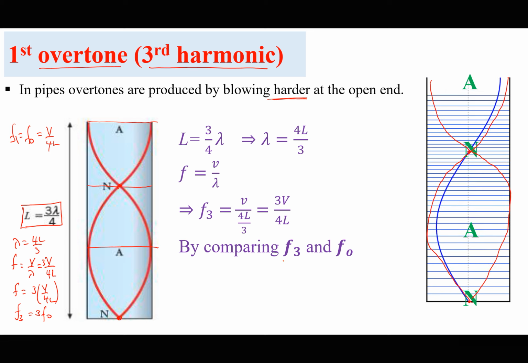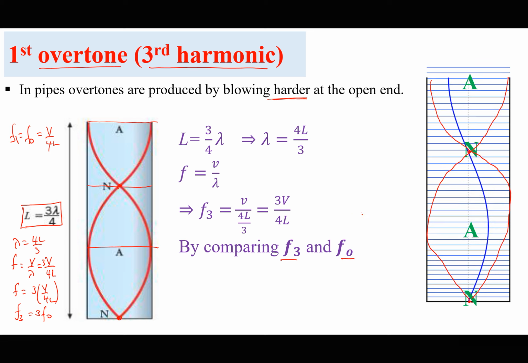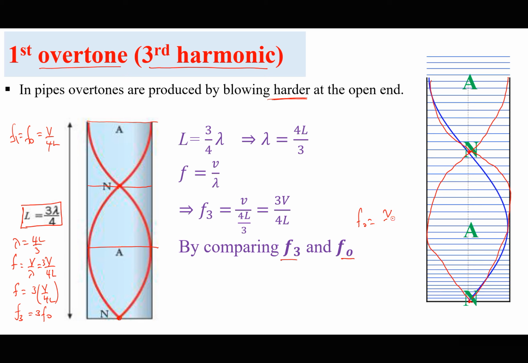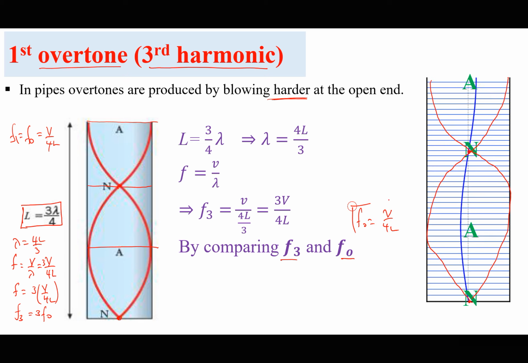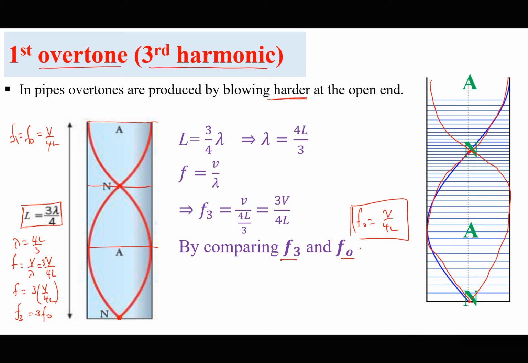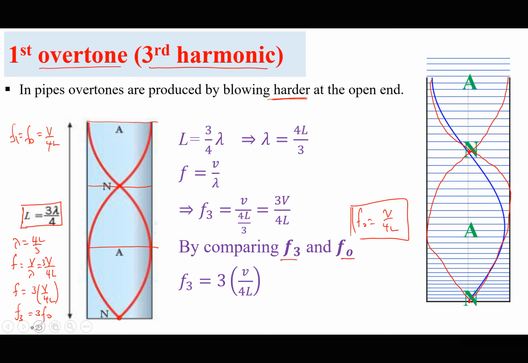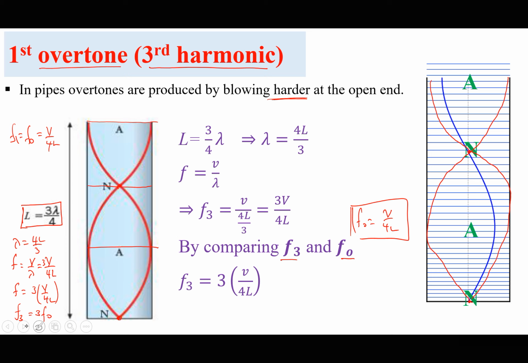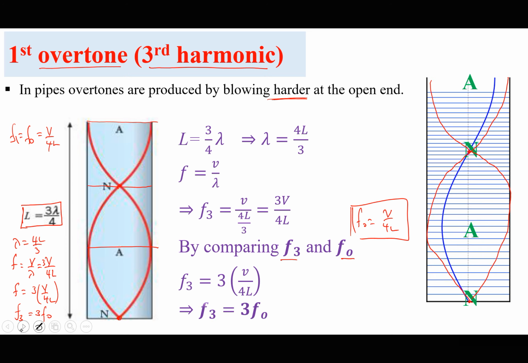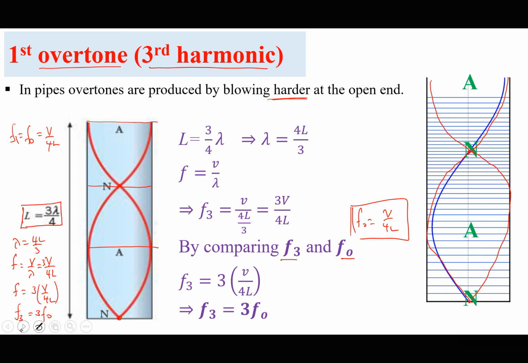If we compare F3 with F naught, remember F naught was V over 4L. That was the fundamental mode. So F3 is equal to 3 times V over 4L. In other words, F3 is 3 times F naught.